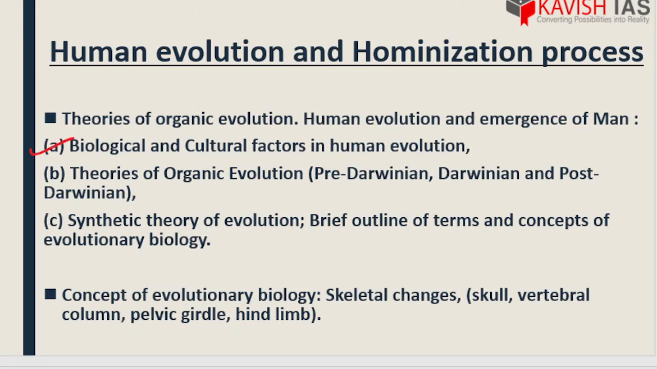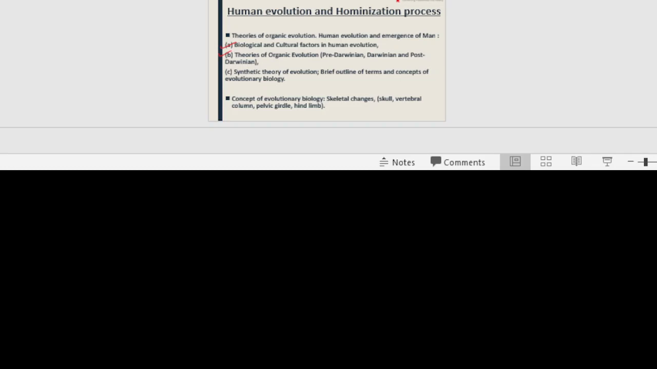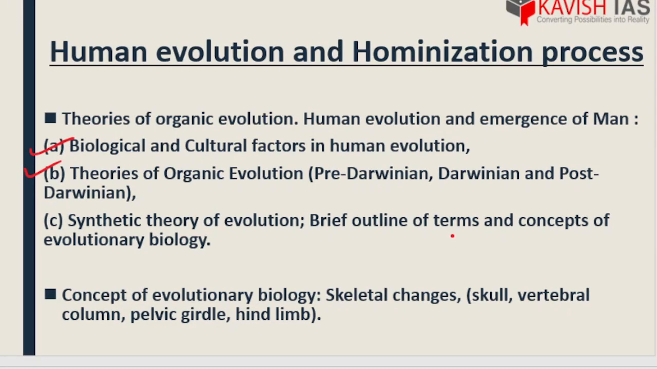Definitely evolution didn't happen in one generation or in 5 years. It took millions and millions of years, millions of generations also. But what are the factors which affected the evolution? That we need to have a brief idea on. Next, theories of organic evolution, pre-Darwinian concepts, and along with that we have post-Darwinian concepts as well.